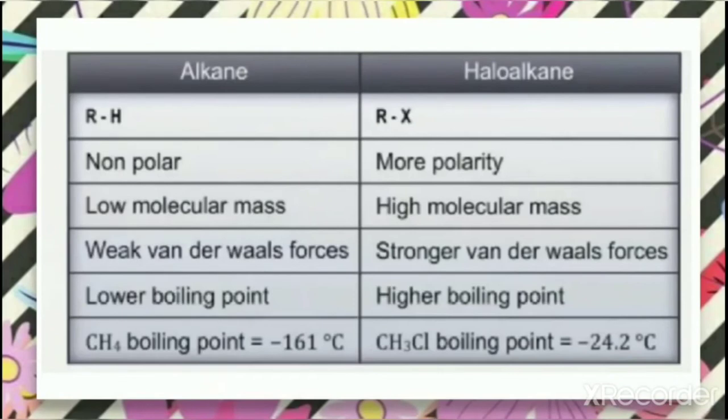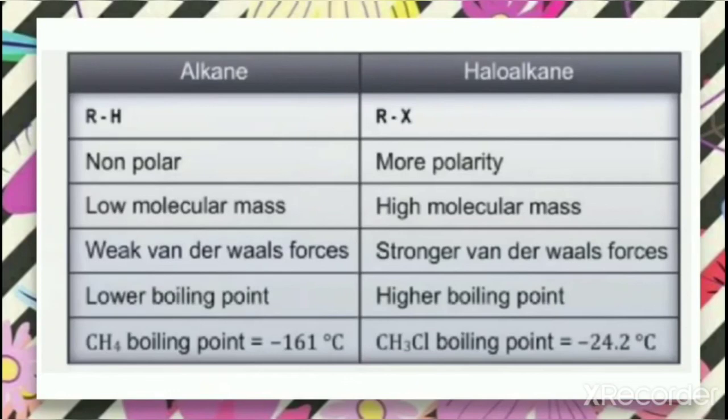When we compare the properties of alkane and haloalkane, it is observed that alkanes are non-polar, but haloalkanes are polar because of a C-X bond, that is a polar bond. Alkanes have low molecular mass. Haloalkanes have high molecular mass because of the presence of halogen atom in it.